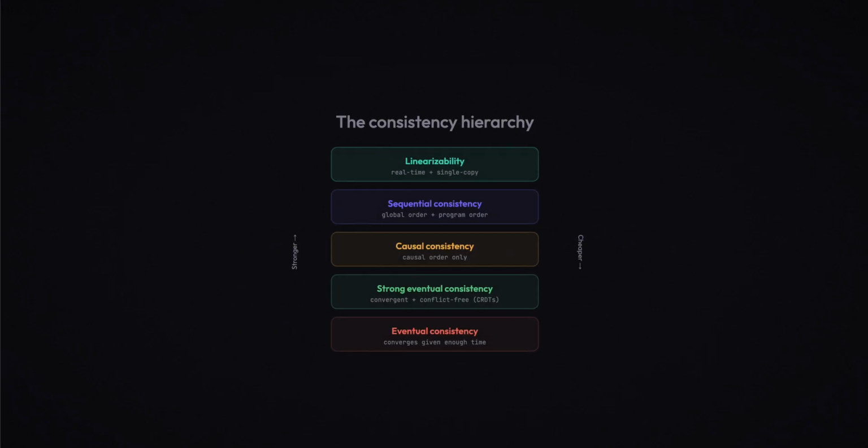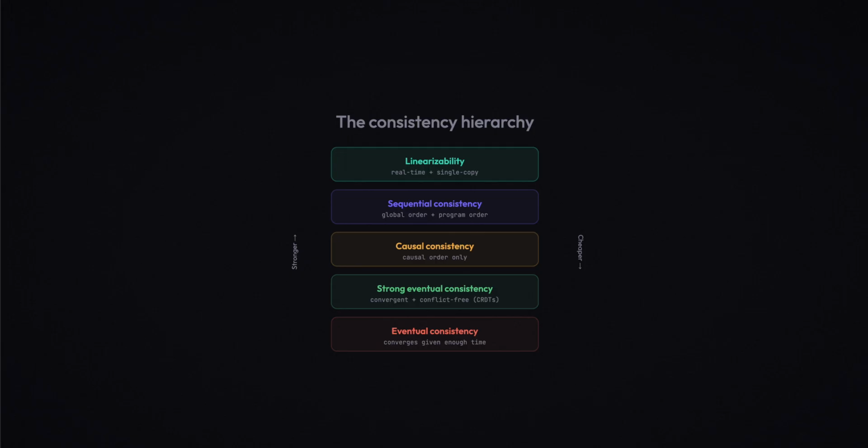Here's the full hierarchy from strongest to weakest. At the top, linearizability: real-time ordering, single copy illusion, the most expensive. Below that, sequential consistency: global agreed order but not tied to real time. Below that, causal consistency: preserves cause and effect ordering, the strongest model that stays available during partitions.